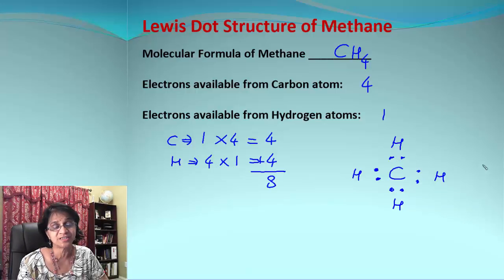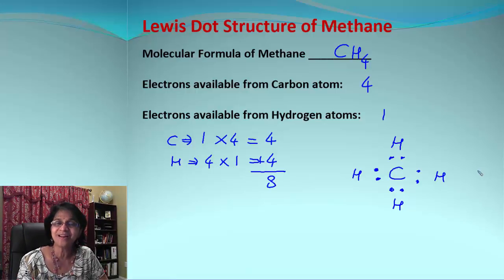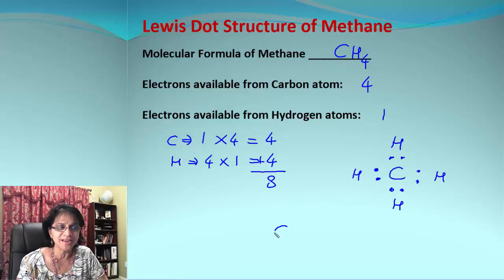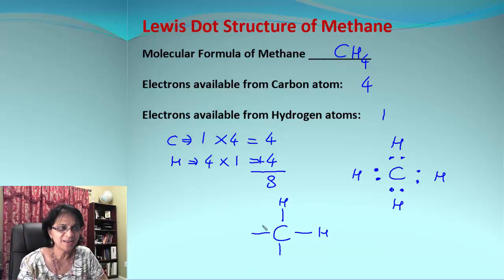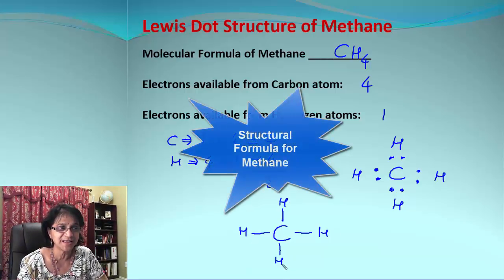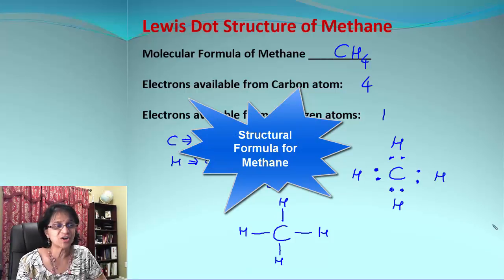At this point, we take the count, and we got 2 times 4, 8 electrons. So all the electrons are already used up. That means that is a complete Lewis dot structure for methane. If I want to write the same structure in organic chemistry with bonds, we can indicate each shared pair as a covalent bond like this, and then put hydrogen atom at the end. What we got is the structural formula for methane.